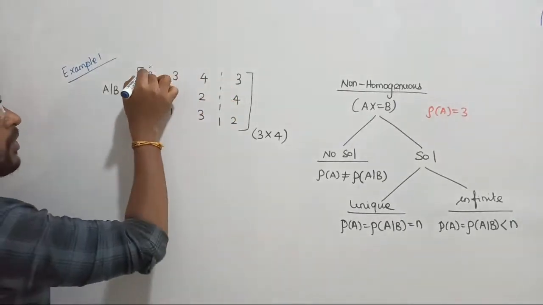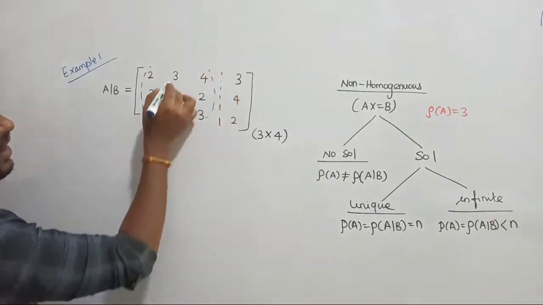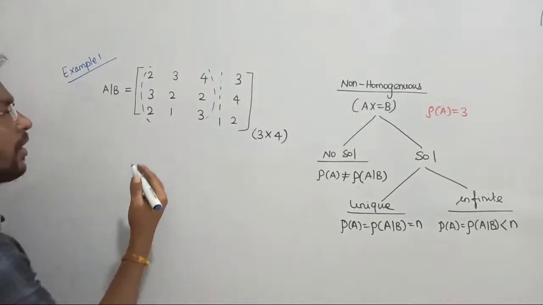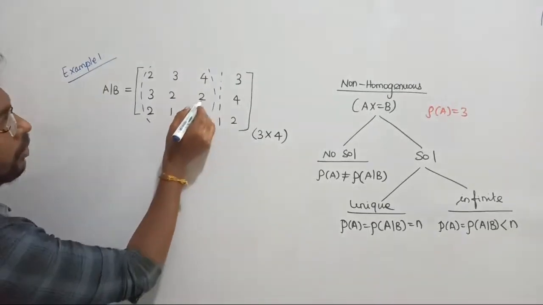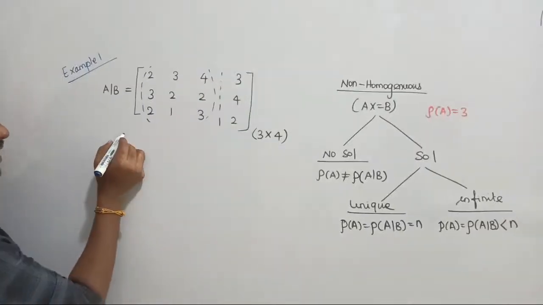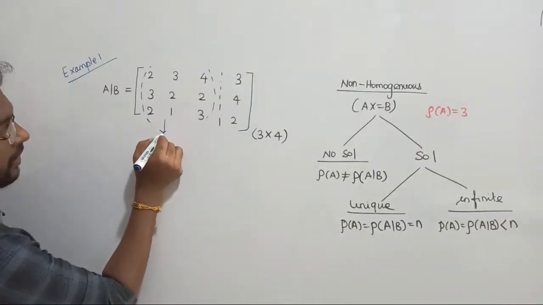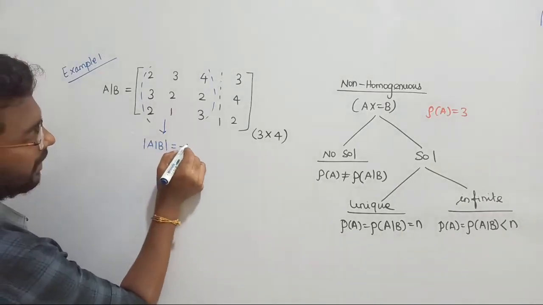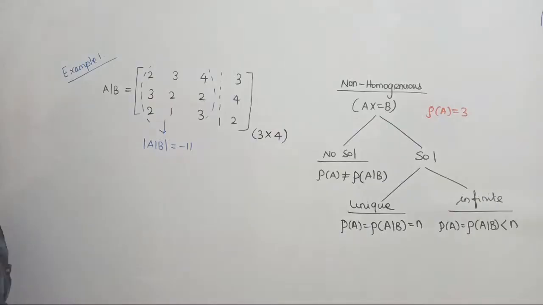You can select any one possibility. Either you can go with this 3, or you can go with this 3, or you can go with 1, 2, 3, this one, like that, right? Find out the determinant. If we find the determinant for these first 3 columns, this will give you the value, right? So here its determinant will be equal to minus 11. Just now I have calculated it.